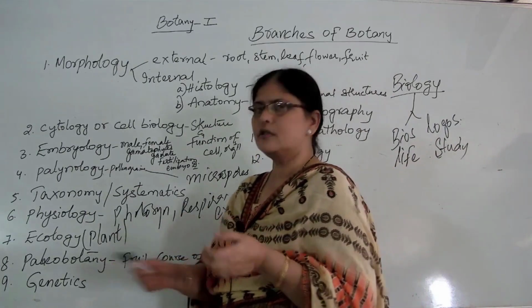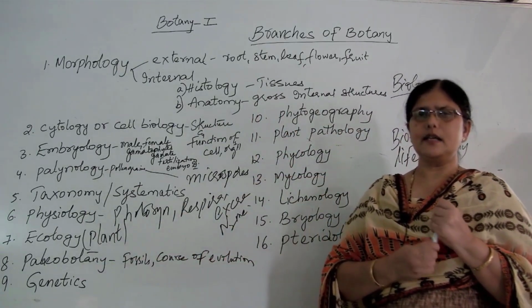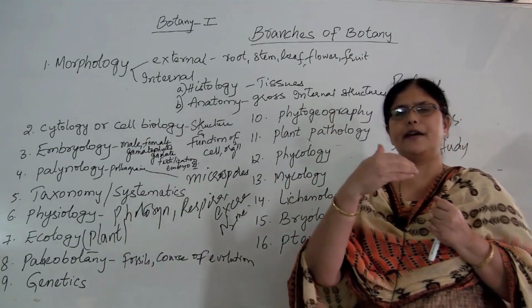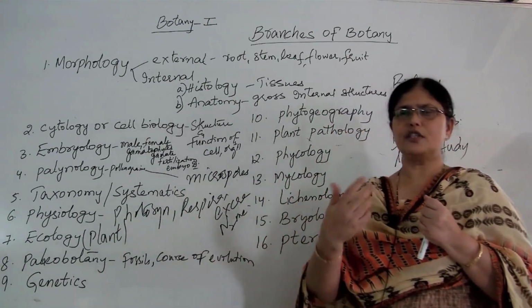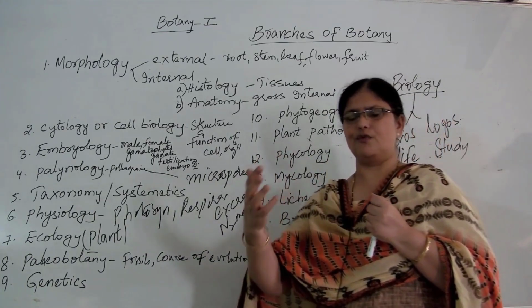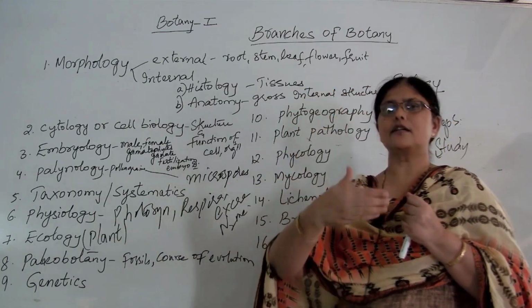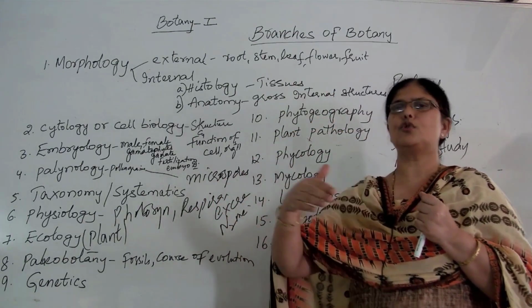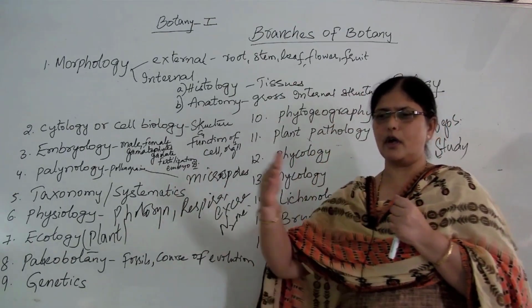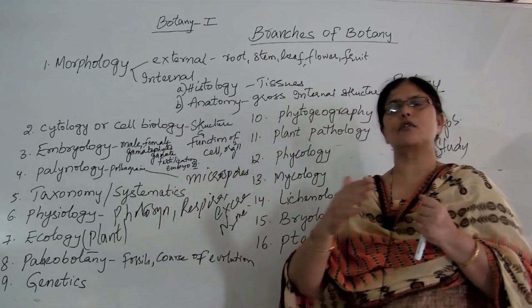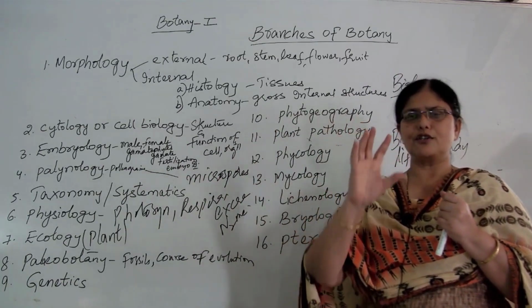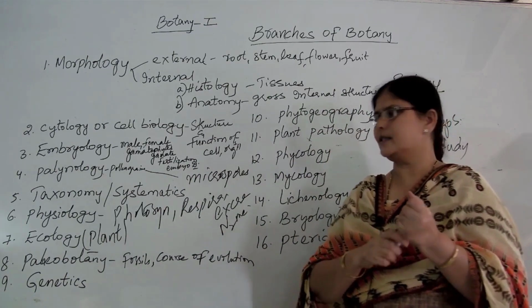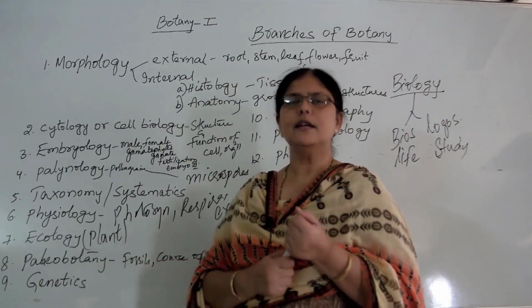Next branch of botany is called genetics. In genetics, we study the structure and function of the genes, how these genes help in heredity and how variations take place from generation to generation. We take the characters from our parents and grandparents. So this heredity keeps on continuing from one generation to another generation. And when this heredity is going on from generation to generation, variations are also seen. So all the functions and structure of the genes and how heredity and variations take place, all those studies are done under a branch of botany which is called genetics.